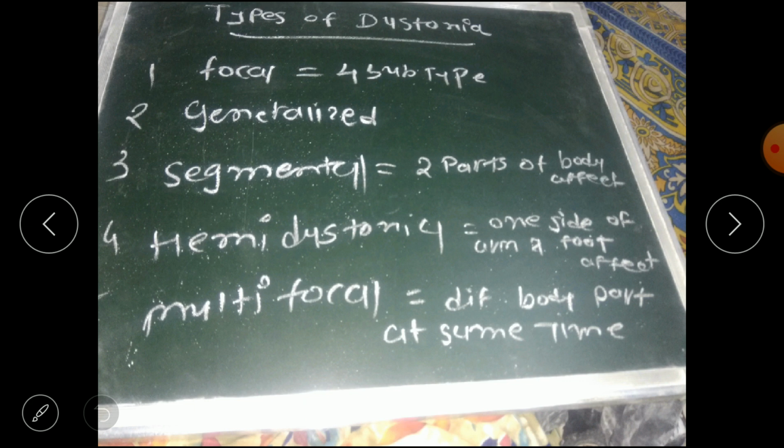Third is segmental, where dystonia is present in 2 parts of the body. Fourth is hemidystonia, meaning one side of the body, arm and foot, is affected, which is why it is called hemi, like half. Fifth is multifocal. Multi means more than one, so different body parts are affected at the same time, known as multifocal dystonia.